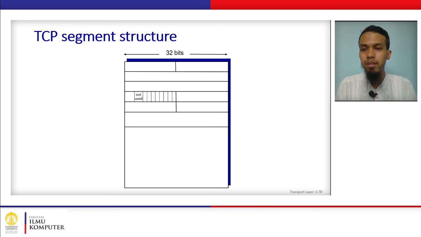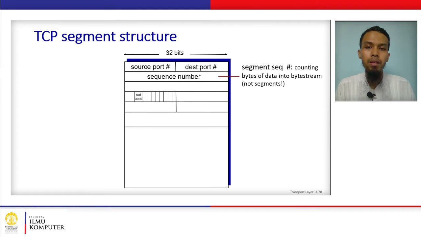Okay, now we will see the TCP segment structure. The first two important fields are the same as in the UDP protocol: the source and destination port numbers. Then the second one is the sequence number. This is important to keep the bytes in the correct order on the receiving side.